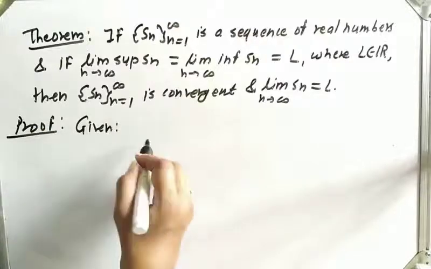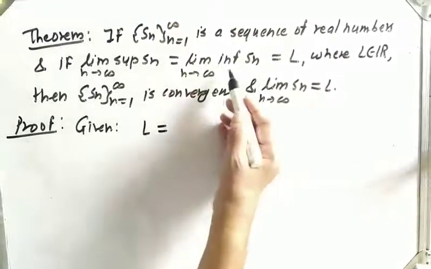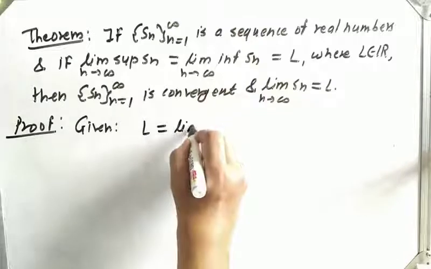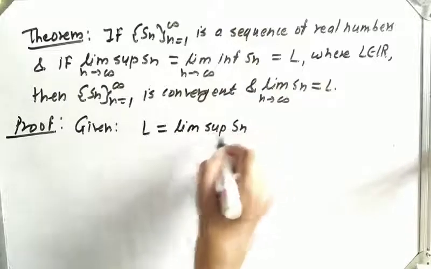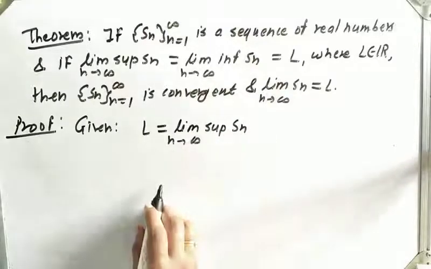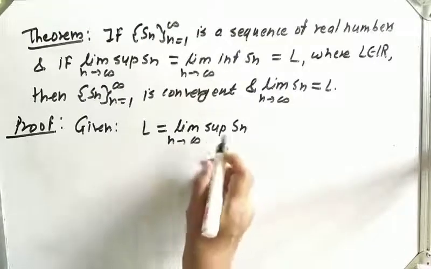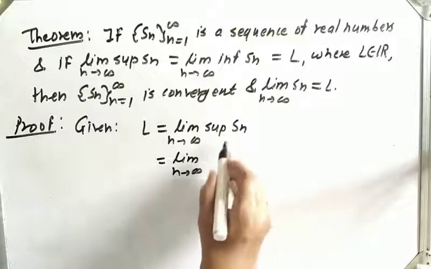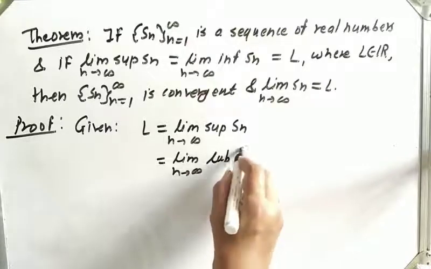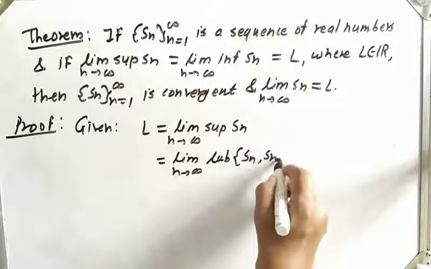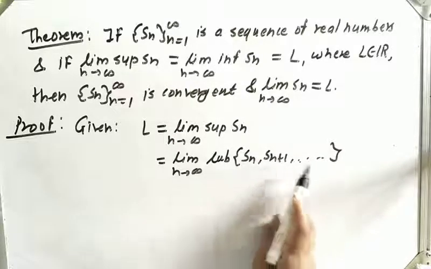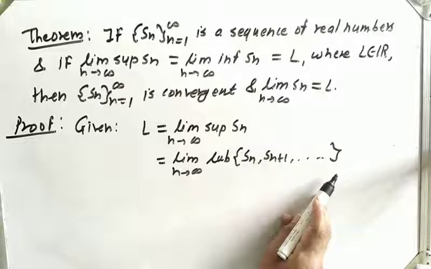So given L is equal to limit superior of Sn as n tends to infinity. Now limit superior of Sn, we can write it as the limit of the least upper bound of the set Sn plus 1 dot. Okay, limit superior is the limit of the least upper bound of this set, so we can use here the definition of limit.